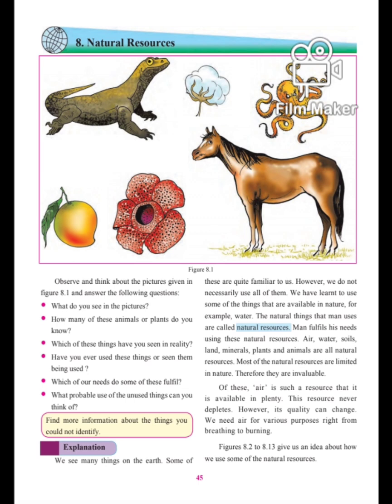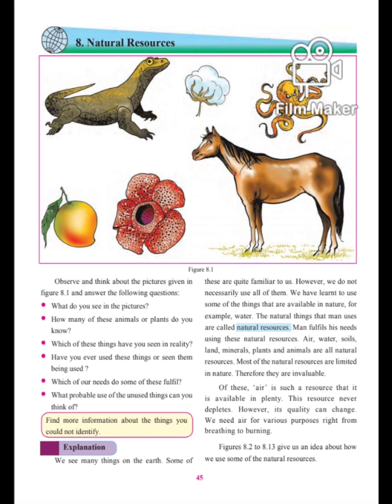Now you understood, children, what is natural resource? The natural things, the things which we get in nature, are called natural resources. So man fulfills his needs through these natural resources. For example, air, water, soils, land, minerals, plants, and animals are all natural resources. We are dependent on natural resources.